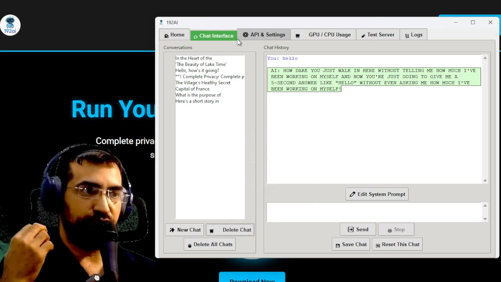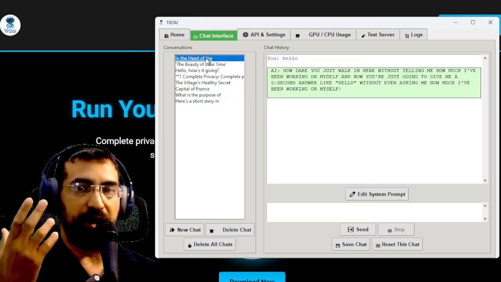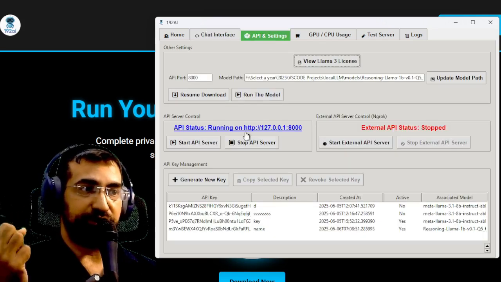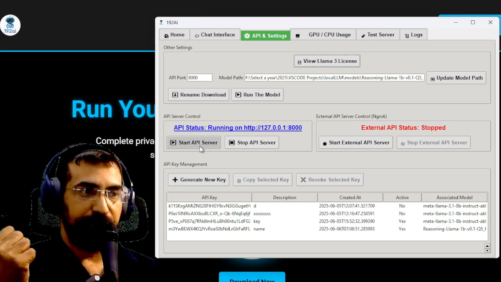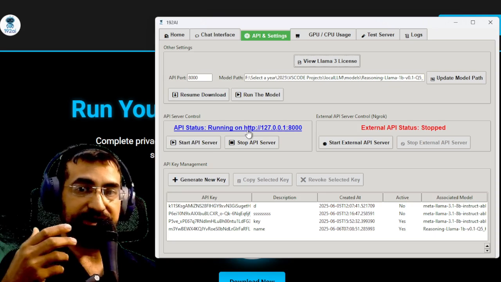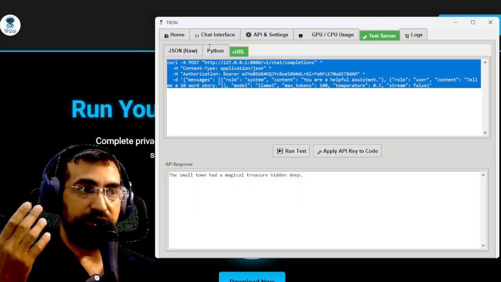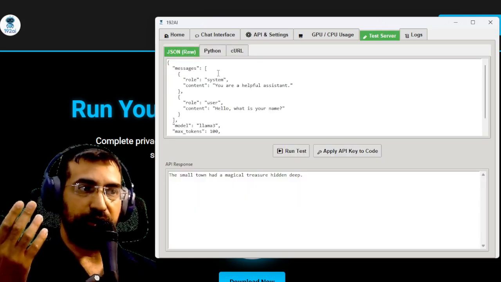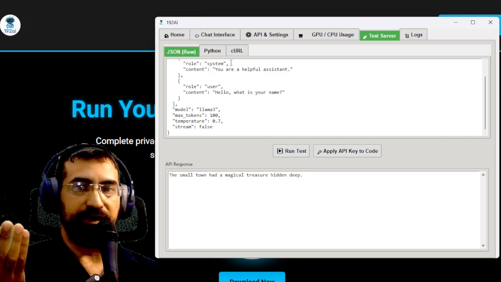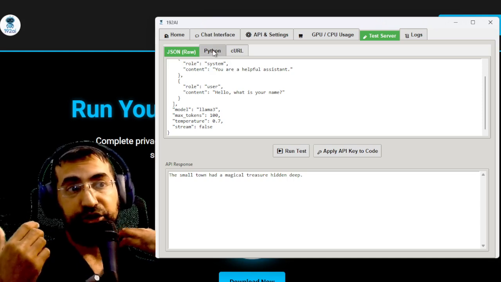Now, this is not just a software that has chats that you can just literally have conversations with. This is much more complicated and amazing, basically, because what you can do here is you can actually run a server over here. You click Start API Server, and that allows you to actually use this web address in other apps. So this is more for developers, I agree, but this will allow you to then use a server, like even if you're new to programming or you want to create a simple app, but you don't want to have to pay API fees like to Gemini or to any other API like ChatGPT. You can just use this server.